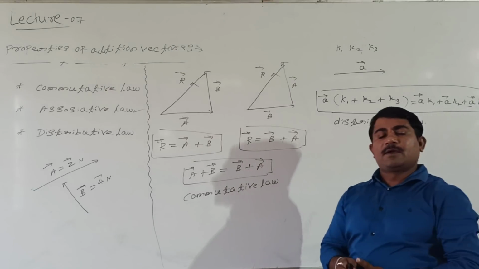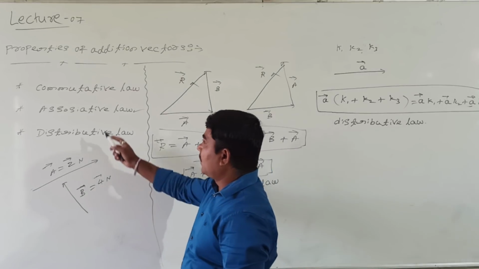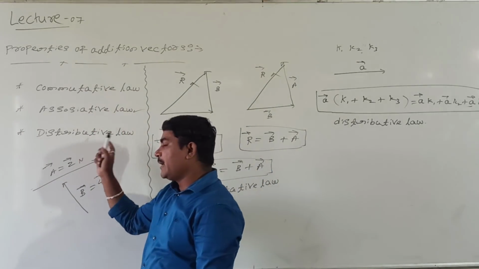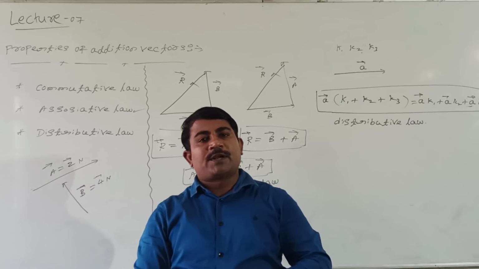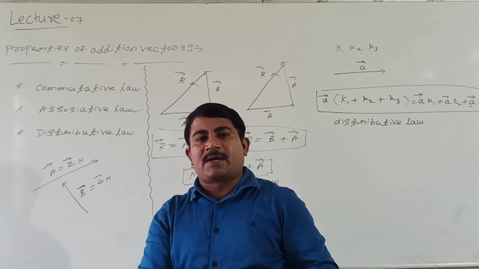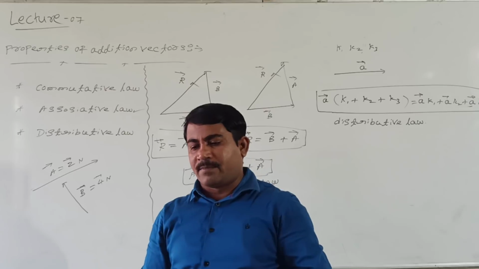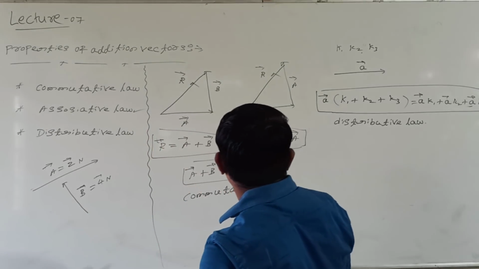It means the addition of vectors mainly obeys 3 laws that we are calling commutative law, associative law and distributive law. Then students, if any vector is multiplied by a real number, then what happens? That we will see now. Vector multiplied by real number. This concept we will see now.